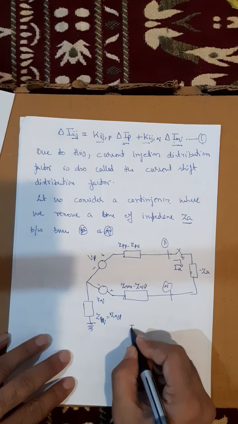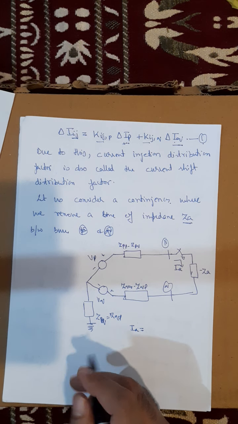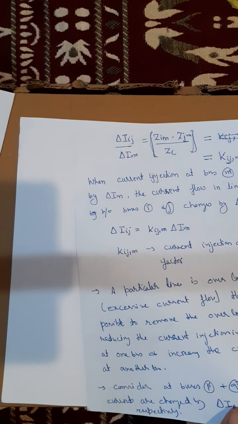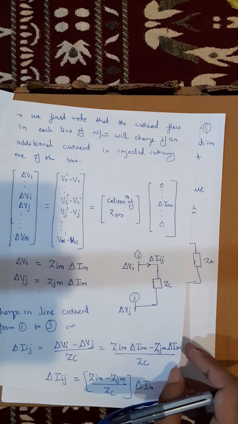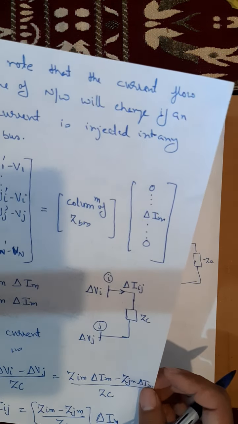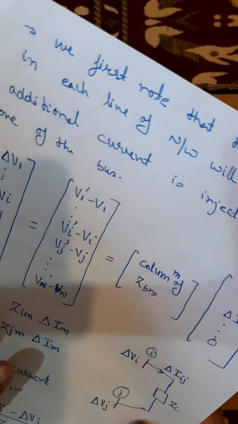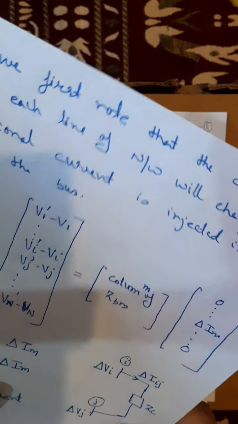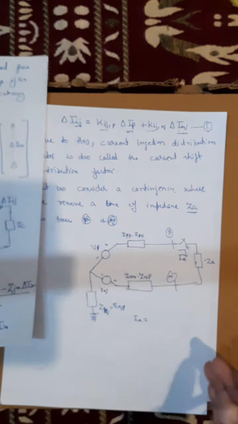So what will be IA equal to? IA will be equal to nothing but, wait a minute, what I am considering initially, let me see, because this M and N will create confusion later on. Okay, no confusion.